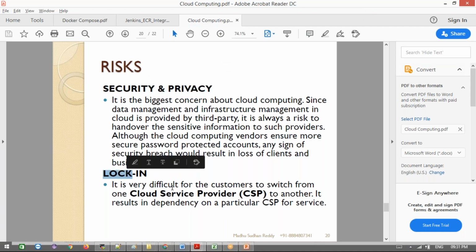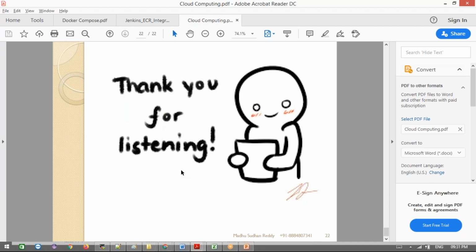Then there is lock-in. For example, nowadays you are using AWS right now, and after that you feel you need to move from AWS to Google or Azure or somewhere. That is a bit of a lock-in kind of process here. It's very difficult to migrate from one cloud to another cloud. That is the risk.